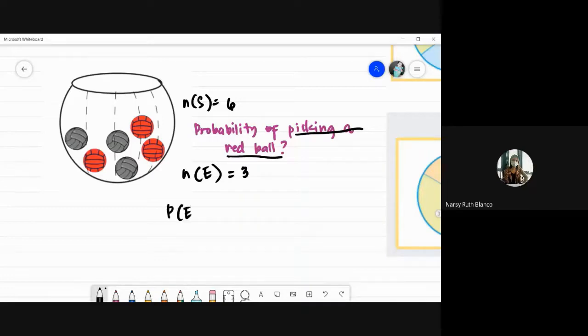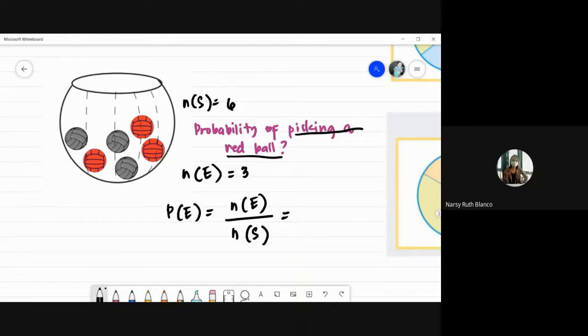Then we just follow the formula. Probability of picking a red ball would be the number of favorable outcomes, kung ilan yung red ball, divided by lahat ng bola. Kung ilang bola yung nandyan. So what would we get? Good job. Okay, Mostrales has 0.5. Ganon din si Domingo. Awarades has 50%. That's also correct. Dalida says 0.5. Correct din. Pwede ding sumagot ng 1/2. Tama din yung sagot ni Mendoza.